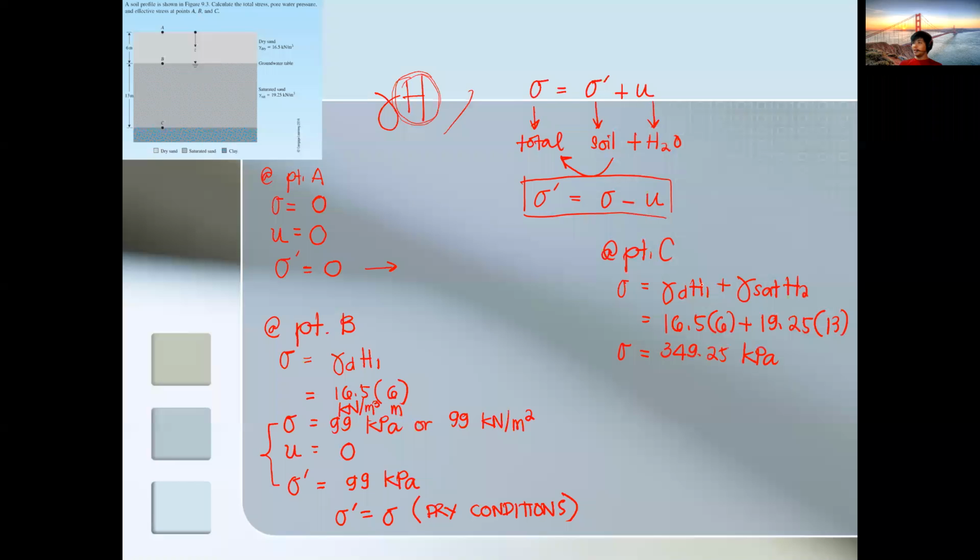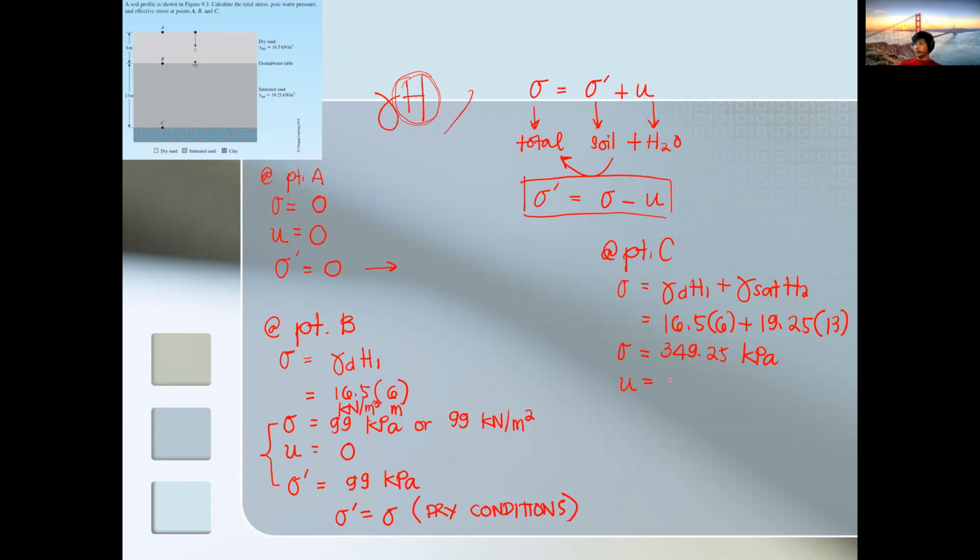So total stress is a combination of soil and water, so we use gamma saturated for that layer. Whether it's dry or saturated, we combine everything because we are looking for total stress. Next is your water pressure. Again, the first layer is dry and the second layer is saturated.